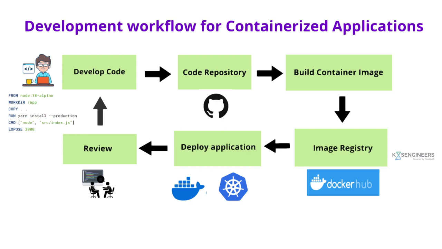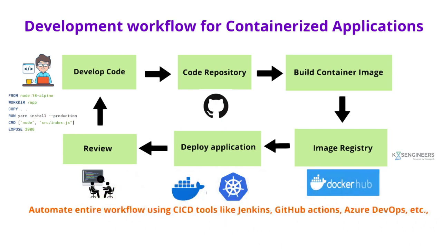Now this entire workflow that I have shown you has to be automated. For that we have to use an automation tool like Jenkins, GitHub Actions, Azure DevOps, AWS CodePipeline, and many more. We have to automate this process, and as a developer we also need to know how to write a Dockerfile as per security best practices. These are the things we will be learning at Kubernetes Engineers. Let's see what those are.